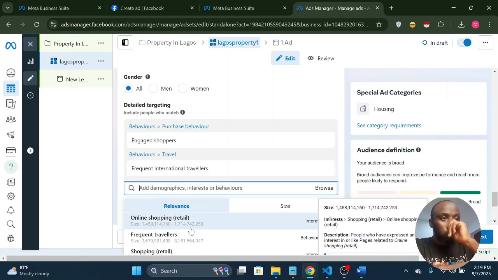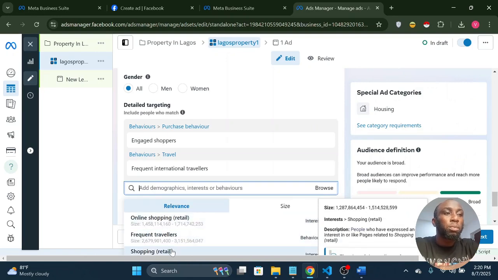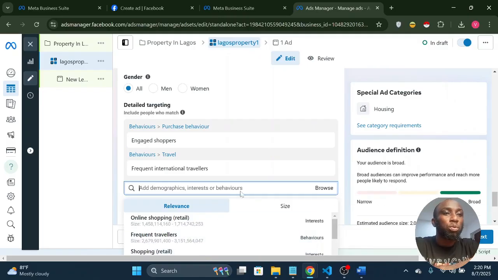We can also decide to look for other things. Do they like to shop a lot? For shopping, this has to do with people that like pages that talk about shopping. I don't want to go with this. I don't like anything that has to do with pages. I want to be sure that you are actually doing the activities, or you have genuine interest in that thing, using other metrics or behavior.